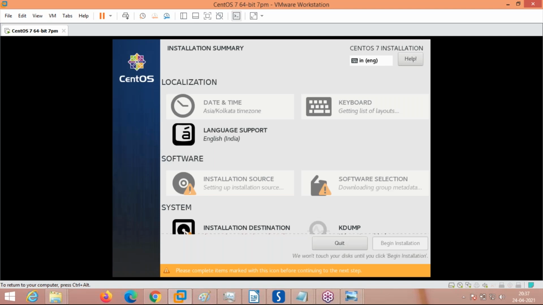It will take time. It will be very slow because recording is going on in the background in my laptop. So my system is slow. In your system, it will be installed in 15 to 20 minutes or maximum half an hour.